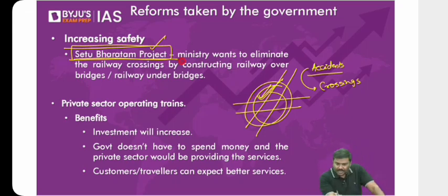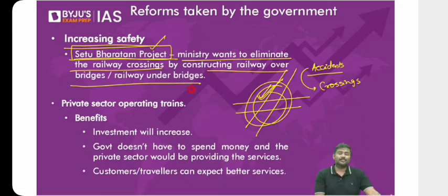Under the Setu Bharatam project, the ministry wants to eliminate all the railway crossings by constructing either railway overbridges or railway underbridges. You must have seen in certain cities, railway will be crossing on the bridge, and below that, there is a road crossing. So the road as well as the railway do not cross each other. These are at different heights like this. Thereby eliminating railway crossings, the probability of accidents happening because of the crossings will be eliminated. So to promote safety, we have implemented the Setu Bharatam project.